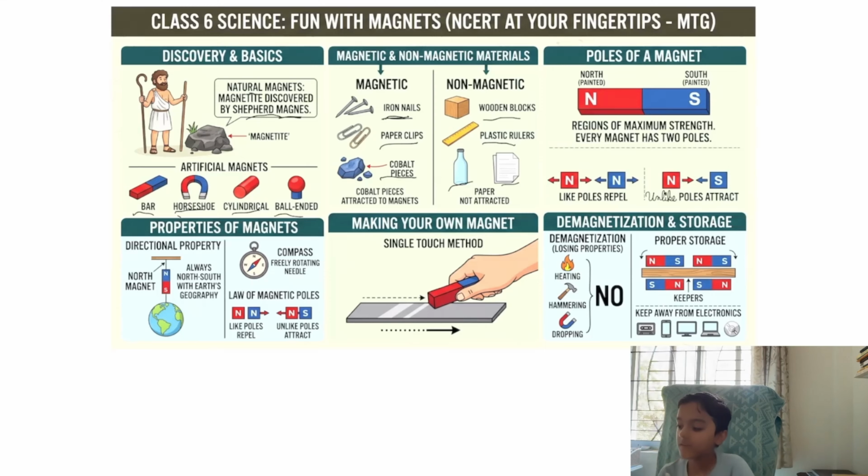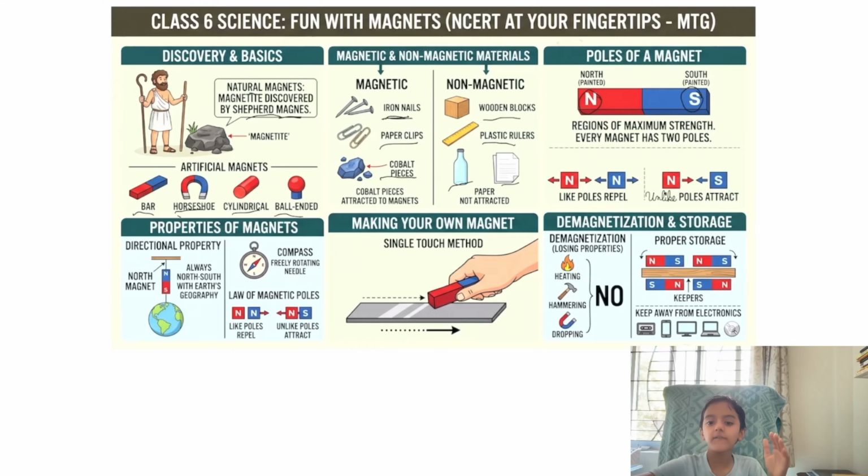Now, we will see poles of a magnet. Here, there are two poles of a magnet. First is the North Pole, second is the South Pole. And these poles are the region of maximum strength of the magnet. And you can say every magnet has two poles. Even a broken magnet also has two poles.